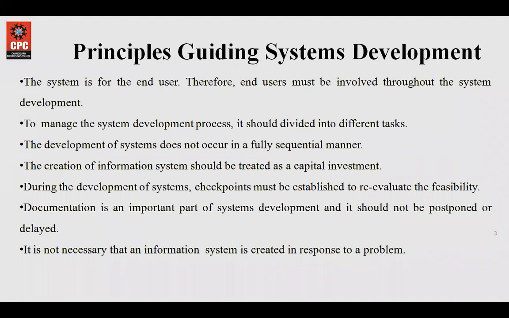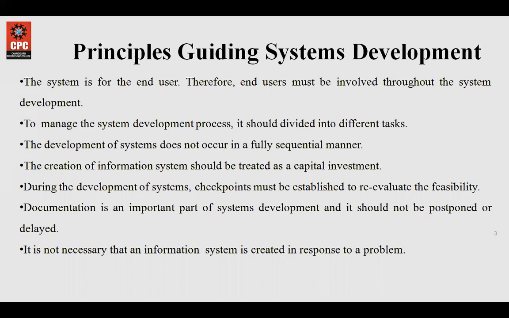Number one is the system is for the end user. Therefore, end users must be involved throughout the system development. The need for the system development has arisen from somewhere, so that somewhere has to be involved in the project throughout.